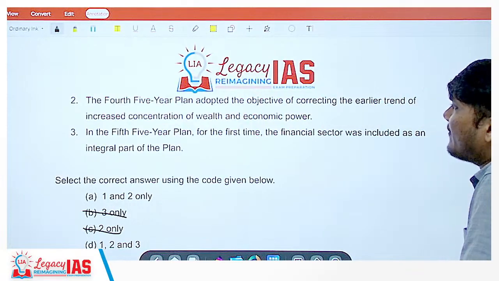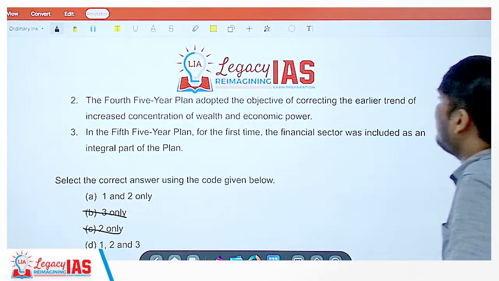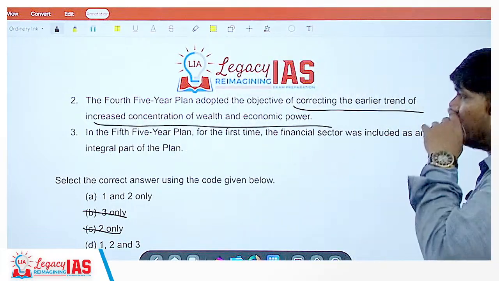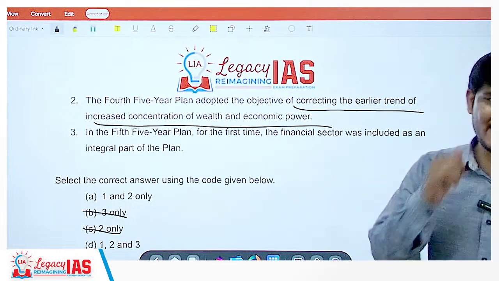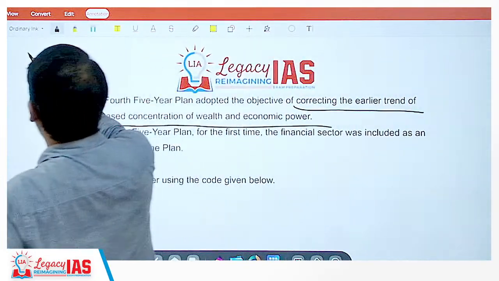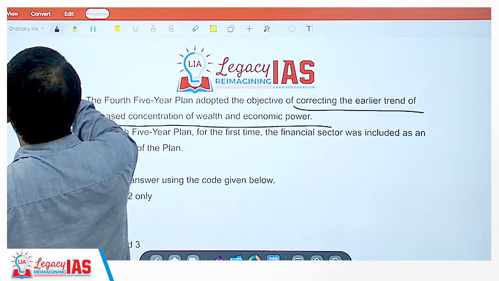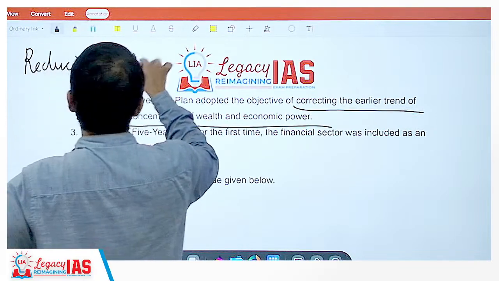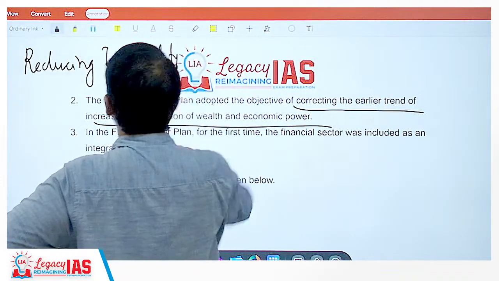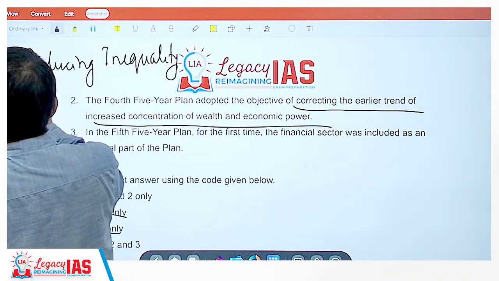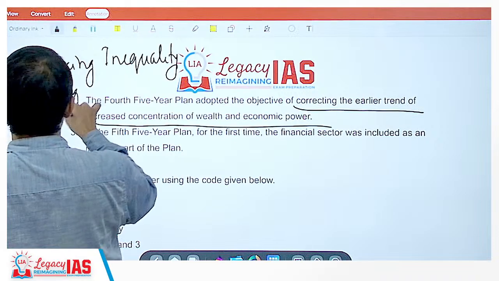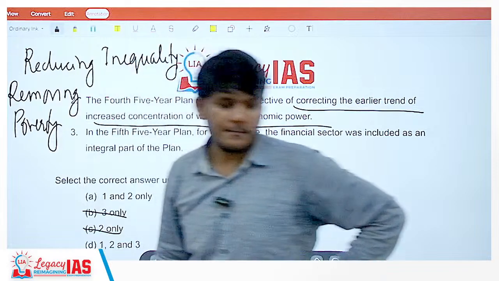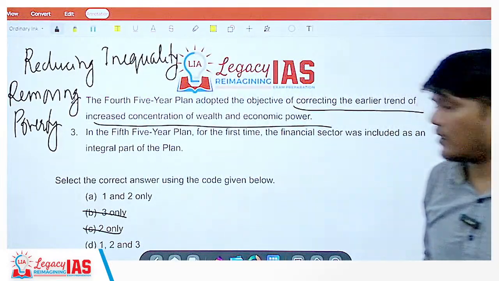The fourth 5-year plan adopted the objective of correcting the earlier trend of increased concentration of wealth and economic power. Yes. It talked about reducing inequality and removing poverty.